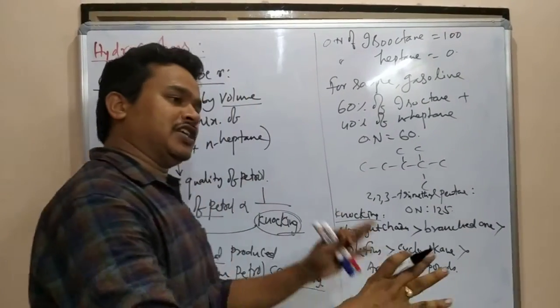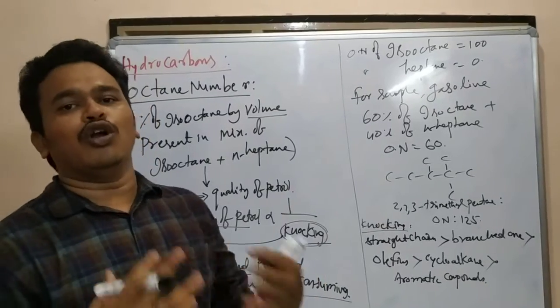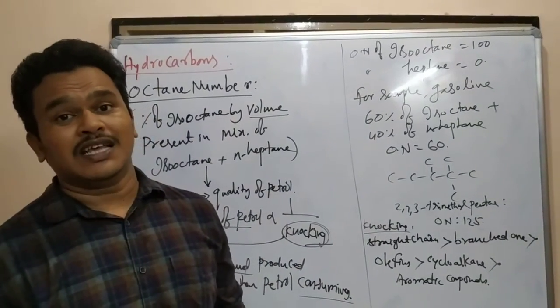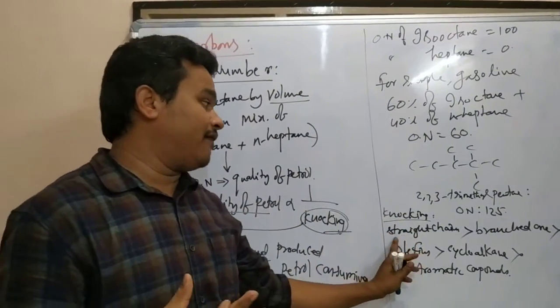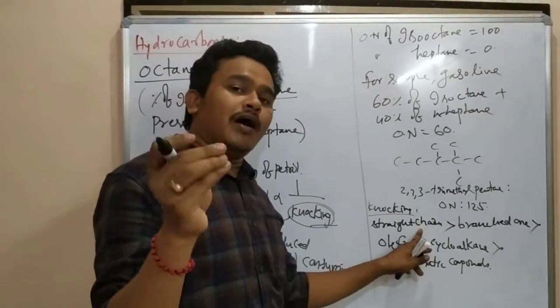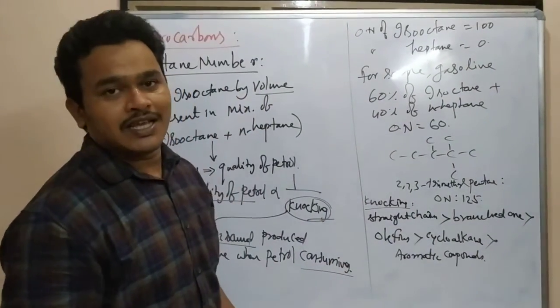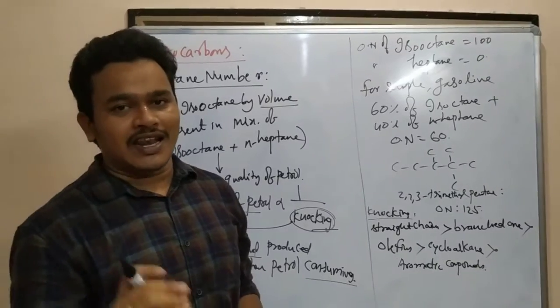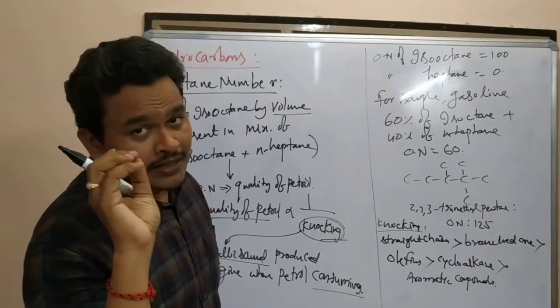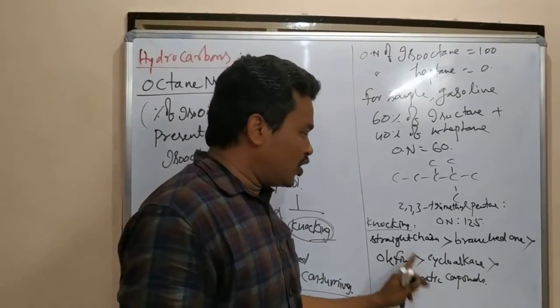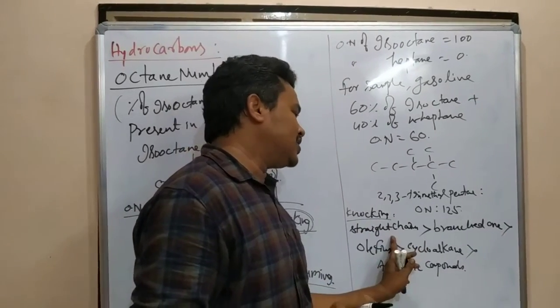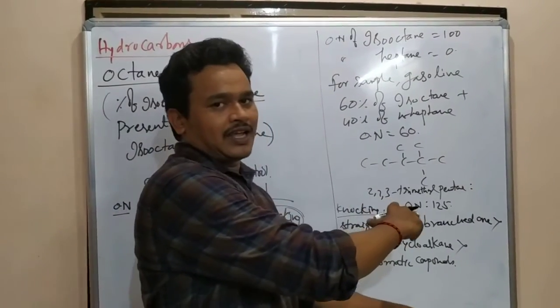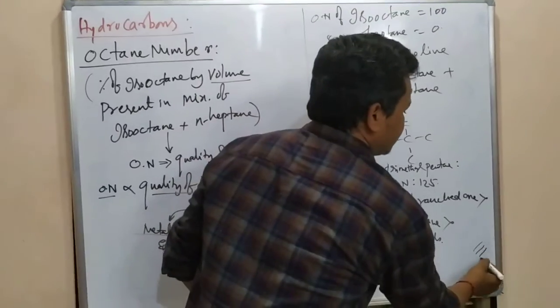So when a straight chain is there, it has more knocking. If these types of compounds exist in the petrol, the petrol quality is very low. Knocking is in this order, so the octane number will be in the reverse order.